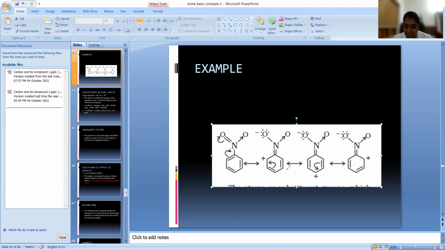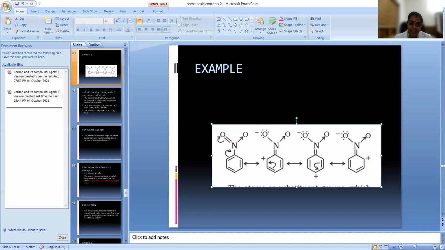Again, to that positive charge, one bond will shift here. In this particular position it is shifting from here to here, then the positive charge will be dispersed. So what is happening actually here? The dispersal of the positive charge on different atoms. These two are called ortho positions, so at two ortho positions and one para position, the positive charge is dispersing here. Understand?